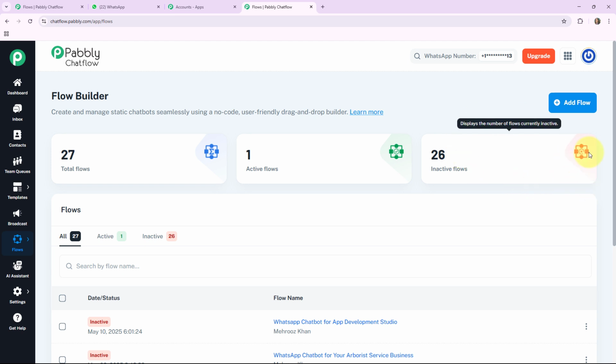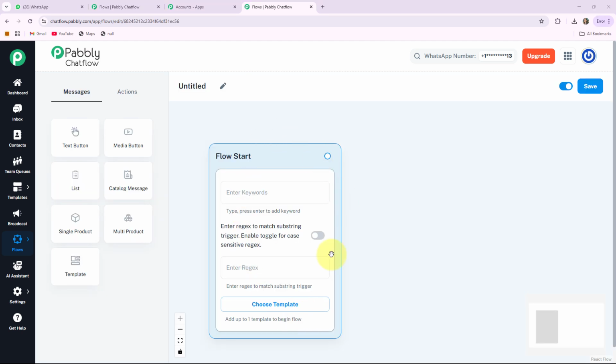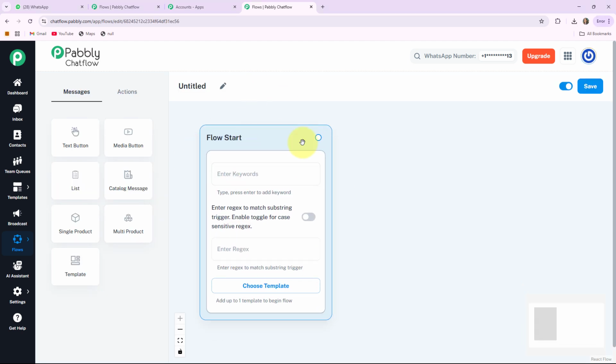As we are creating a new WhatsApp chatbot, I'll click on this plus add flow button. This is the starting point of our flow, but before this, first you have to give a name to your flow, whatever you are creating. As we are creating a WhatsApp chatbot for our Circus business, here I am providing a name.